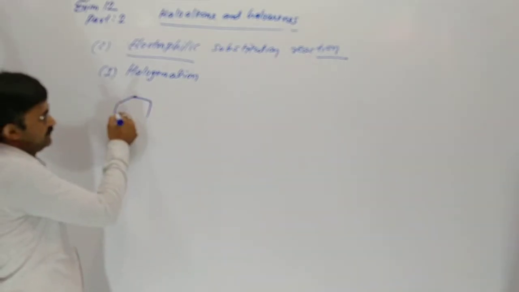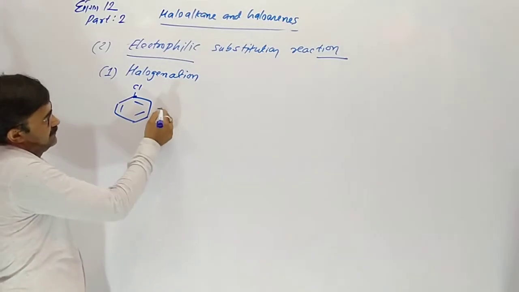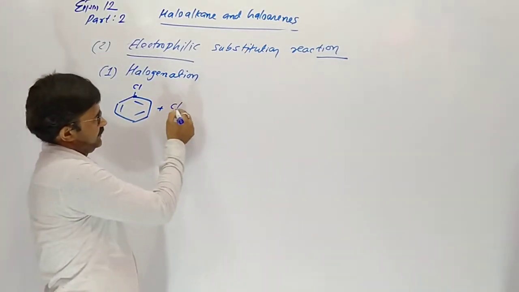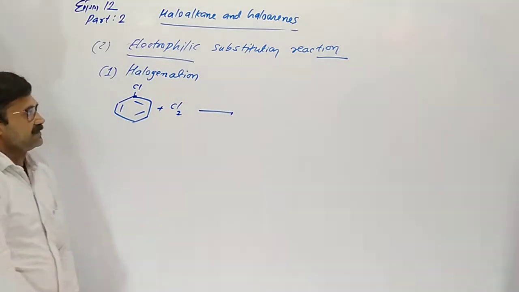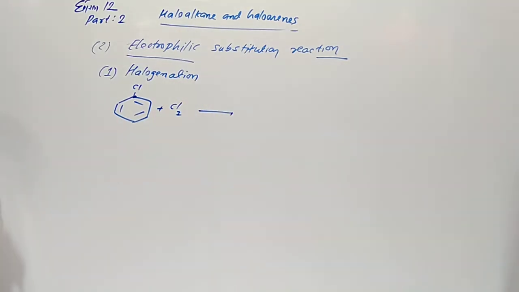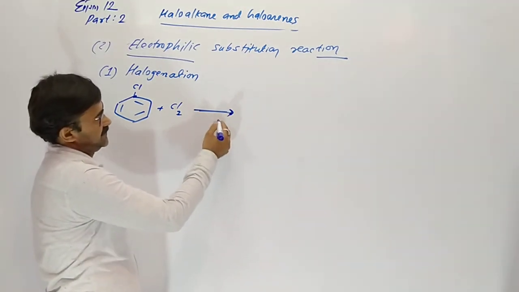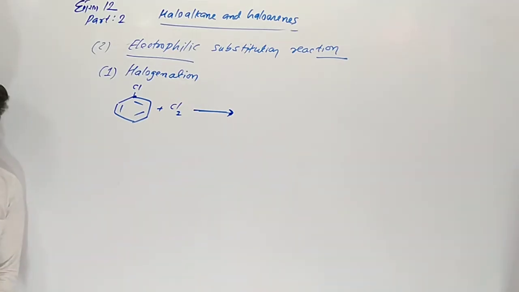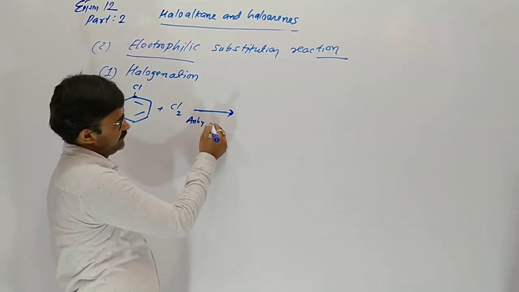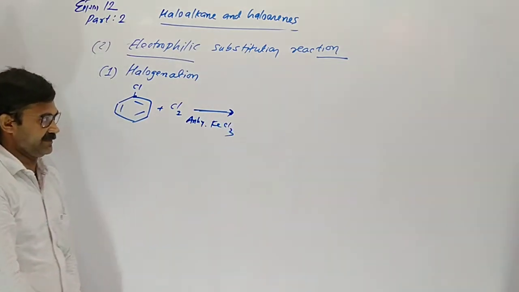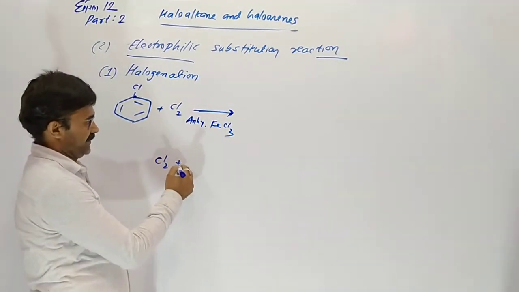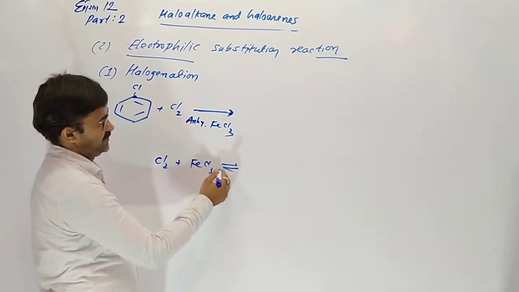In chlorobenzene, which reacts with chlorine, we know chlorobenzene is less reactive than benzene. So this reaction occurs in strong conditions, meaning high temperature, high pressure, or a catalyst. Here the catalyst used is anhydrous FeCl3. First of all, chlorine reacts with the catalyst.